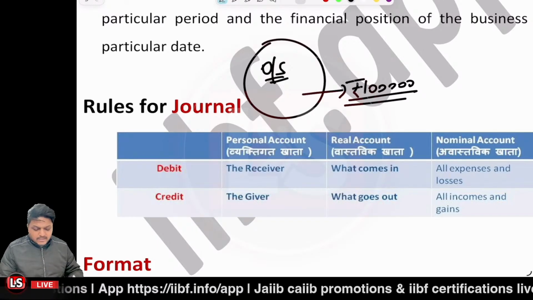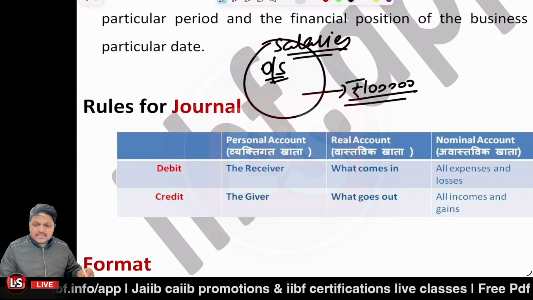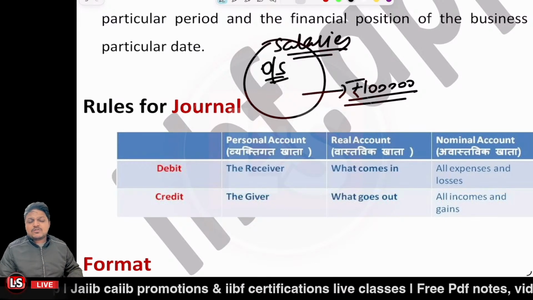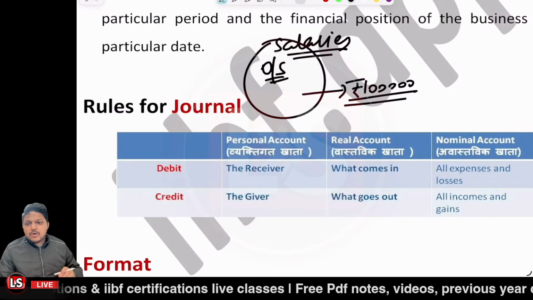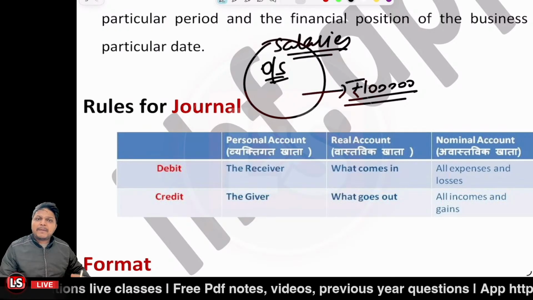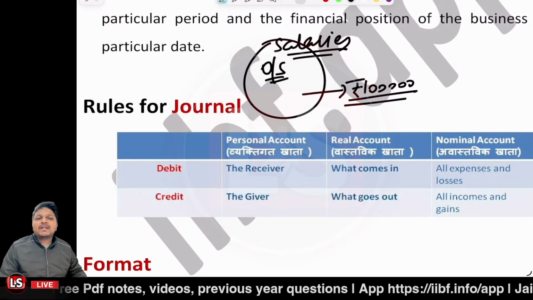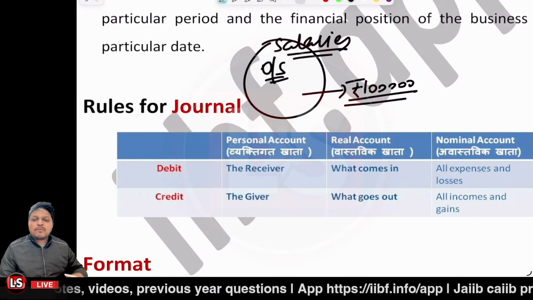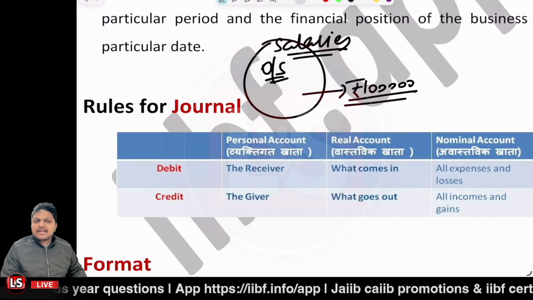This outstanding salary belongs to the group of persons to whom the salary is to be paid, that is due, but we have not paid it yet and it is to be paid, right? So it is representing the group of persons, so it is a representative personal account.